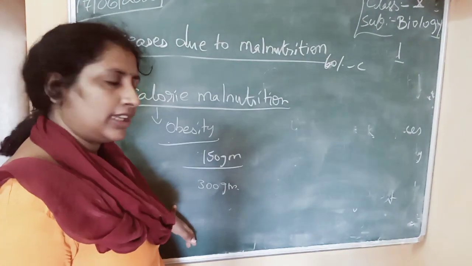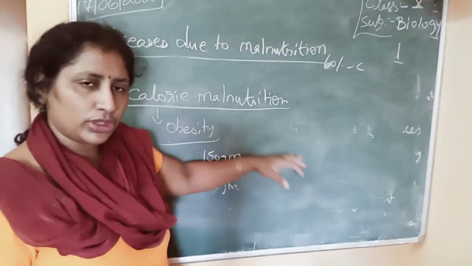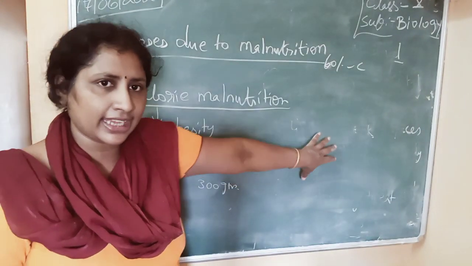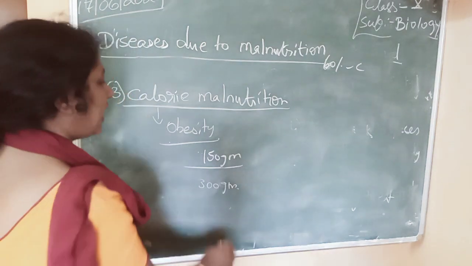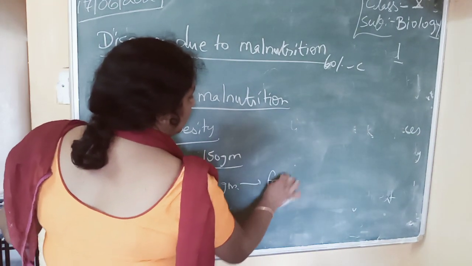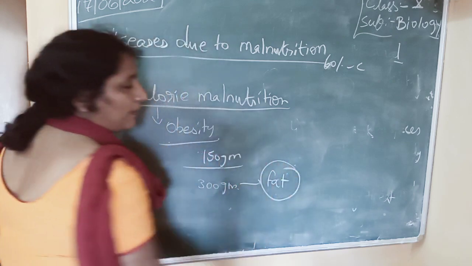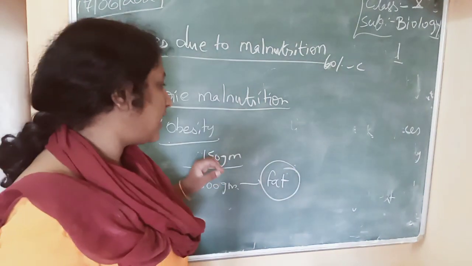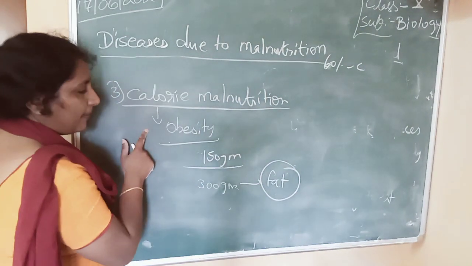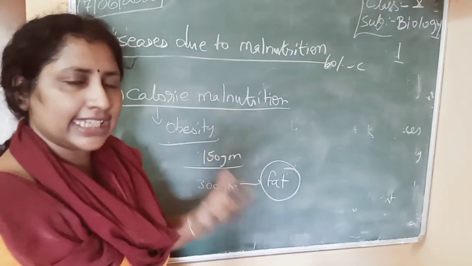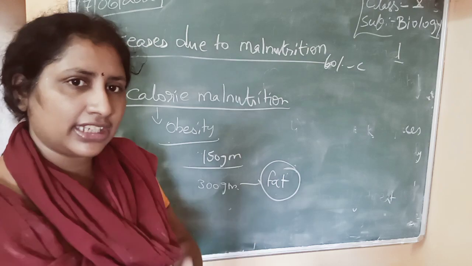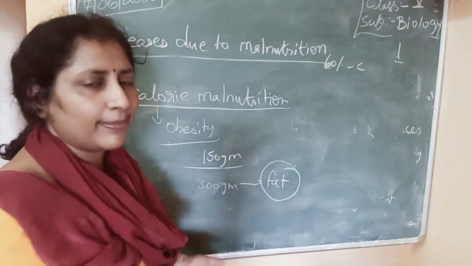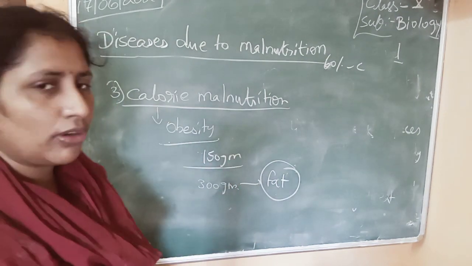So 150 grams will be utilized by your body for making energy. The remaining extra 150 grams will be converted into fat and stored in the body. That leads to the problem called obesity. The excess calories are converted into fat and stored inside the body.